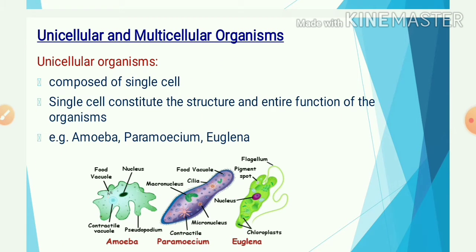There are different types of organisms whose body is made from a single cell or many cells. If the body of a living thing or organism is made up of a single cell, then it is called a unicellular organism. Generally, Chlamydomonas, amoeba, paramecium and euglena have a body made from a single cell. Thus, these are called unicellular organisms. These can live independently in nature.